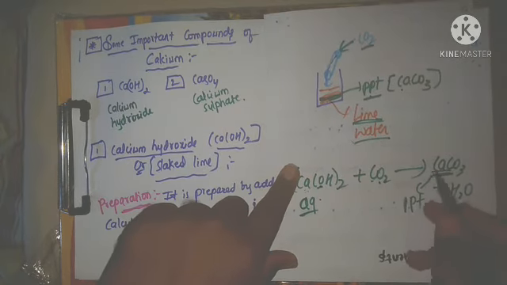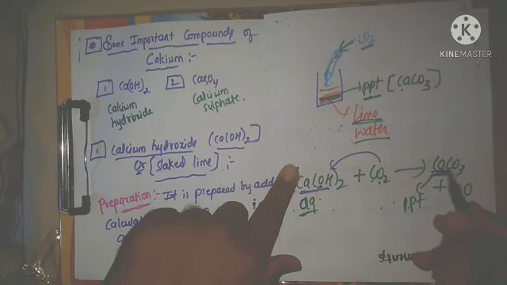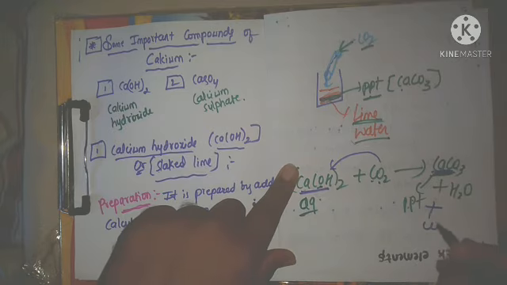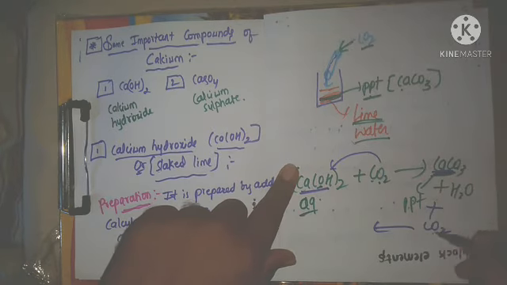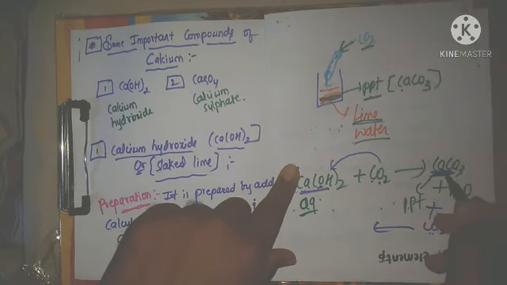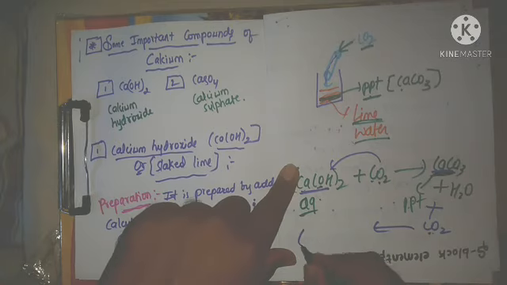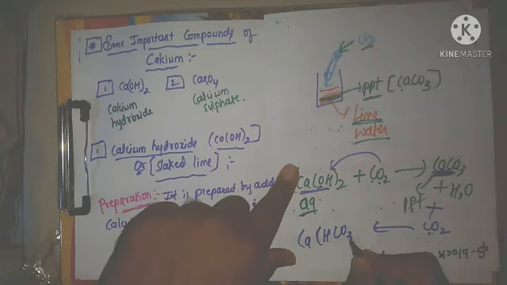When carbon dioxide is passed over the lime water, it gives a precipitate, and this precipitate is calcium carbonate. If you pass carbon dioxide continuously, then calcium carbonate, water and carbon dioxide, all these three react and form a compound called calcium hydrogen carbonate.